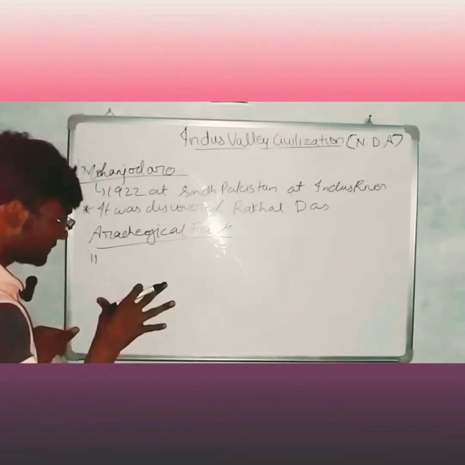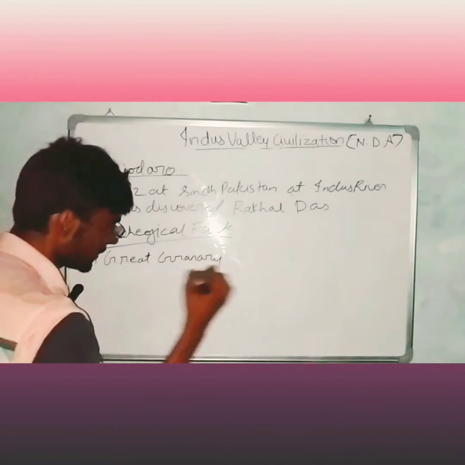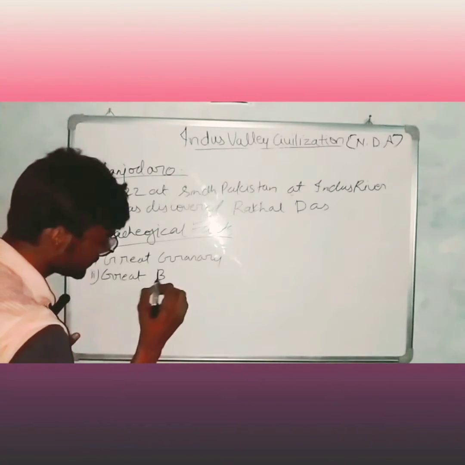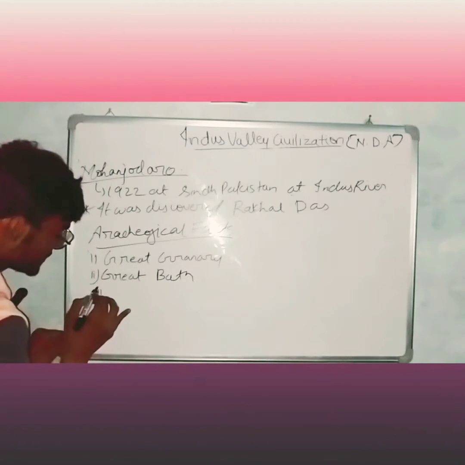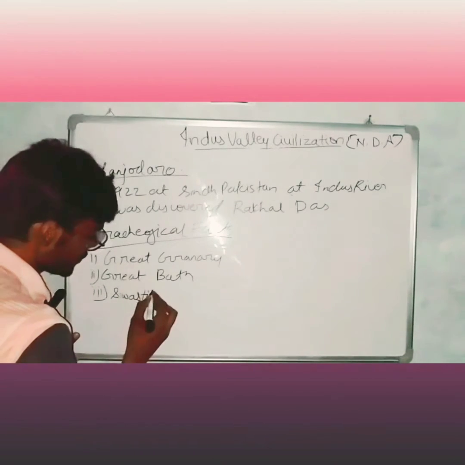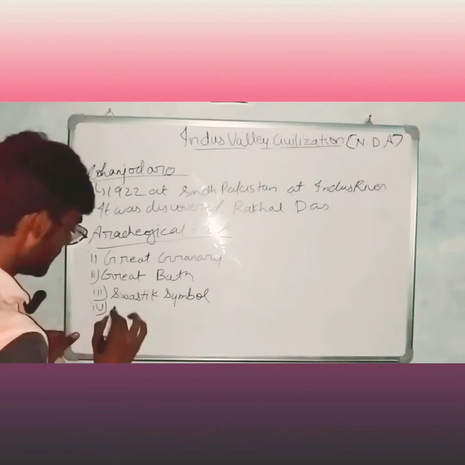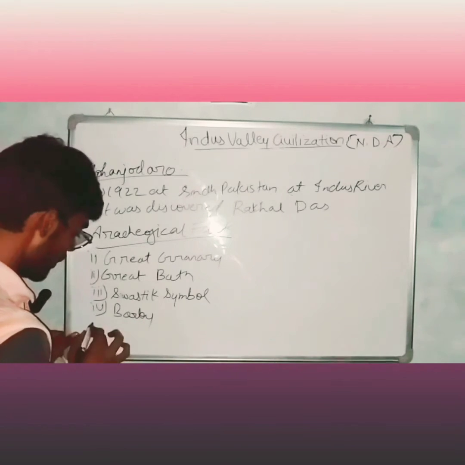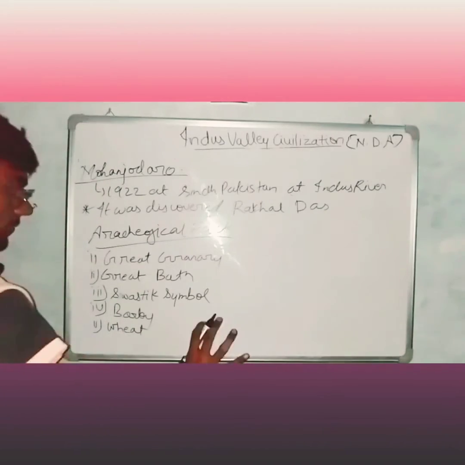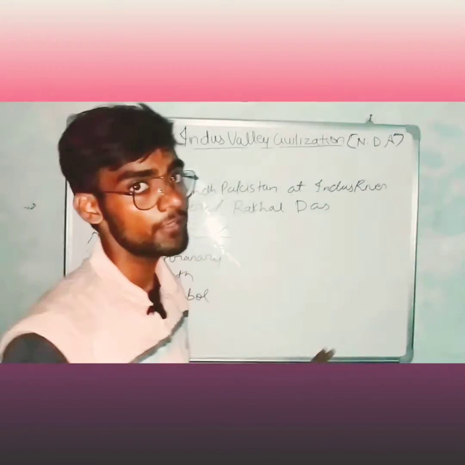What are the archaeological facts during the time of Mohenjo-daro? So first was the great granary, great bath, swastik symbol, barley, wheat. There are a lot of archaeological finds, but the things which are important I am writing only those.